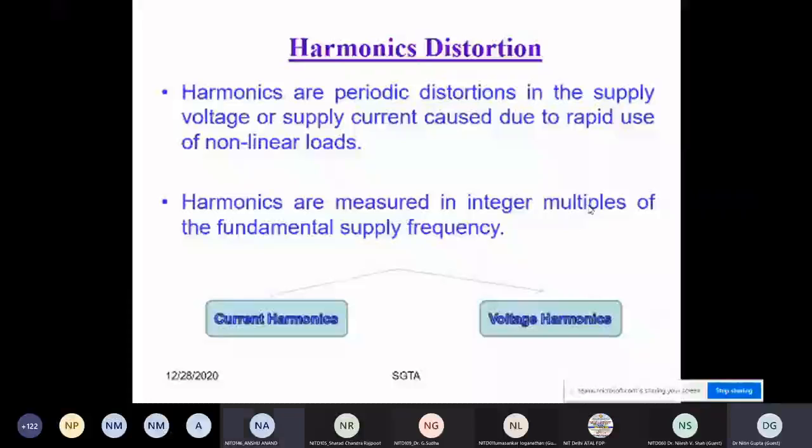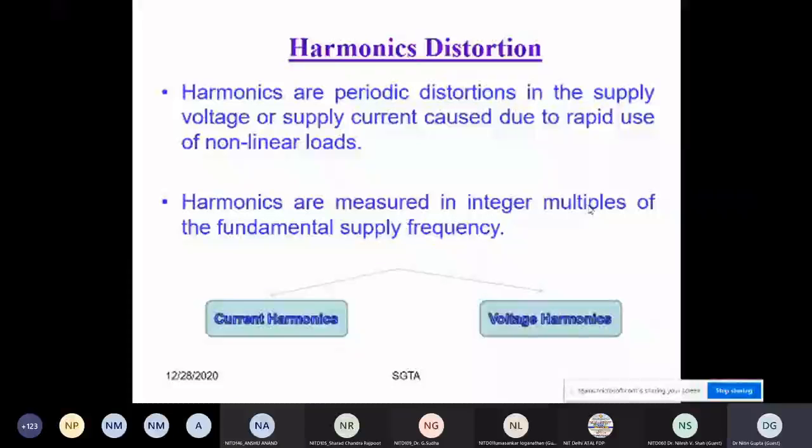But you will not find any distortions in the current or the voltage waveform. Are you getting my point, Professor Anand? Yes, sir. So this is the only point: the lagging or leading concept is included. There is no variation of the wave. Lagging or leading is not the distortion.